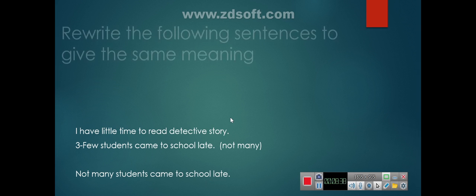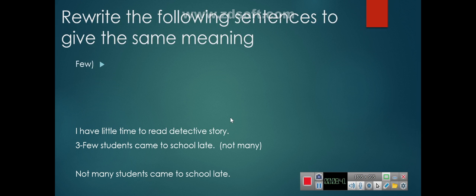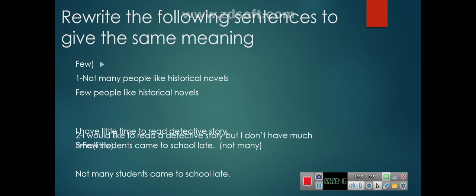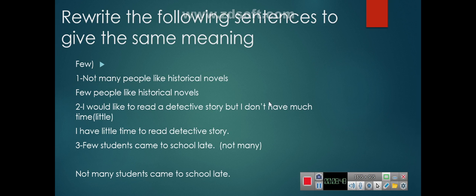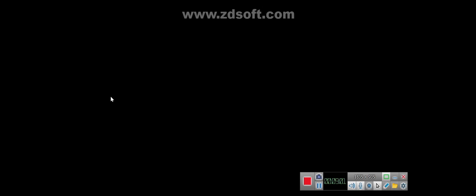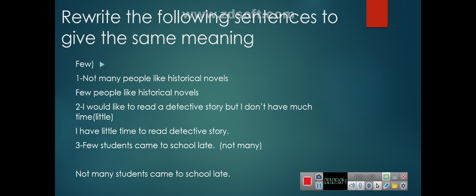Look at these examples. Rewrite this sentence to give the same meaning. Not many people like historical novels. Use few. We will take not many people and put few, because not many people equals few. I can express all these words by only few. What will give me the same meaning? It will be: few people like historical novels.